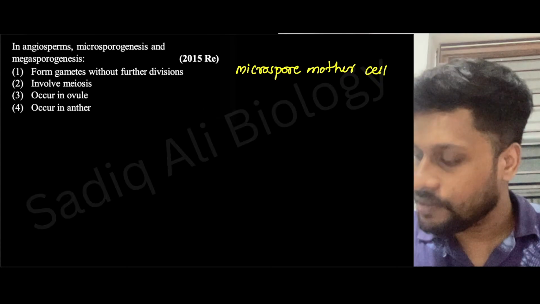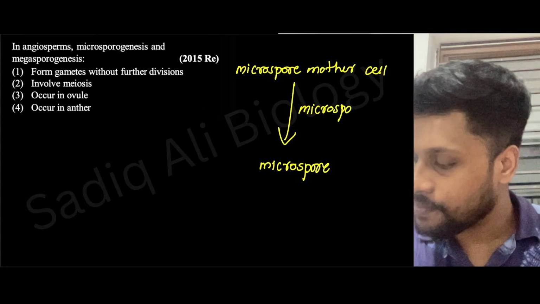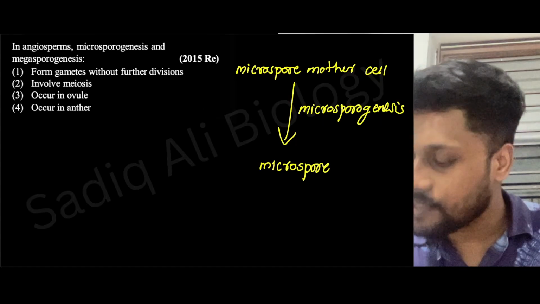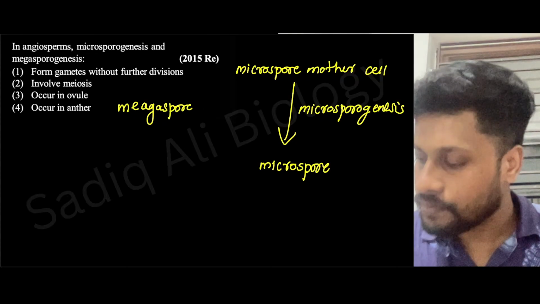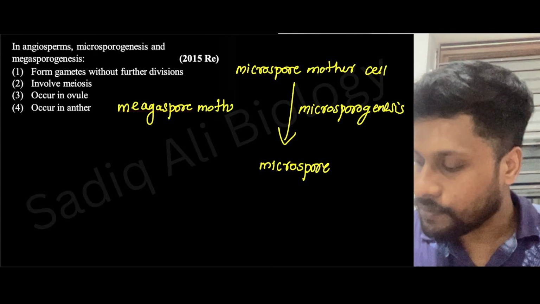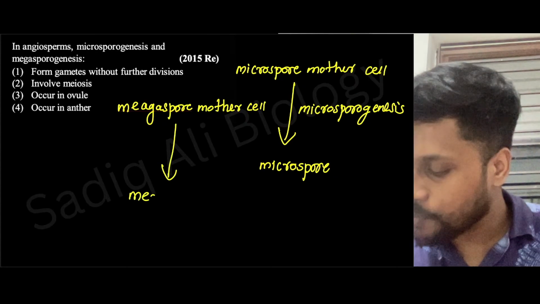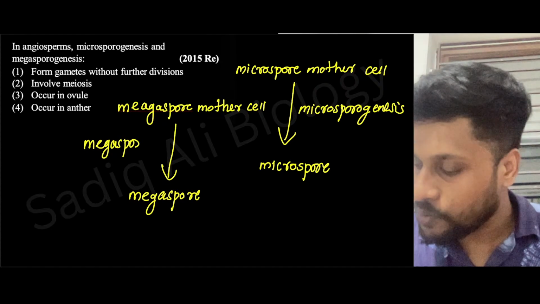Microspore mother cell converting into functional microspore or microspore. This is called what? Microsporogenesis. Now, what is megasporogenesis? Megaspore mother cell converting into megaspore. This is called what? Megasporogenesis.